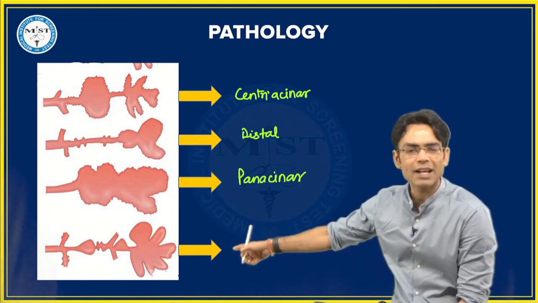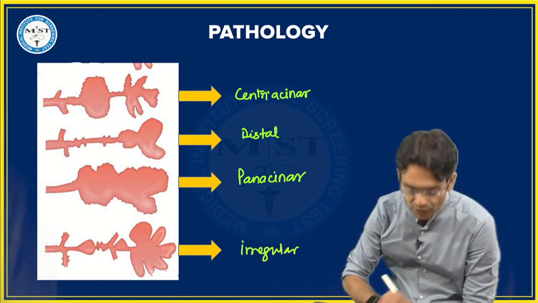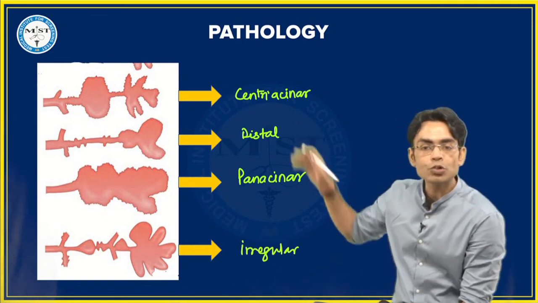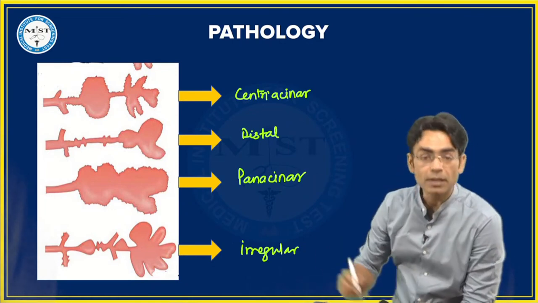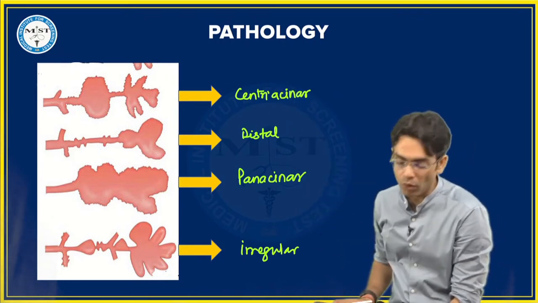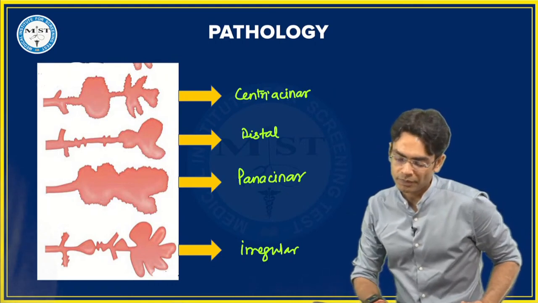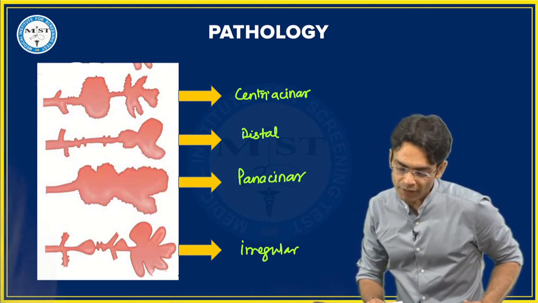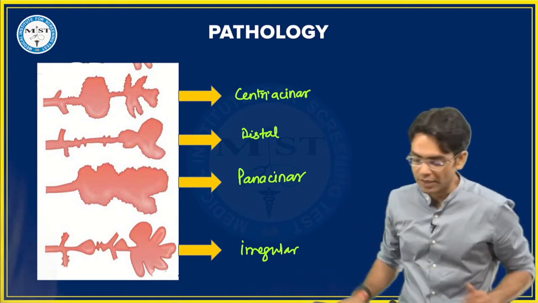And ये वाला last जो है ना बेटा, this is irregular, which is not seen just like that. It is on the microscope we see that. Most common कौन सा इनमें से? What is the most common out of all these? The most common emphysema out of all these four. फटाफट से बता दो बेटा. Most common emphysema बताओ. What is the most common emphysema out of these four emphysemas?